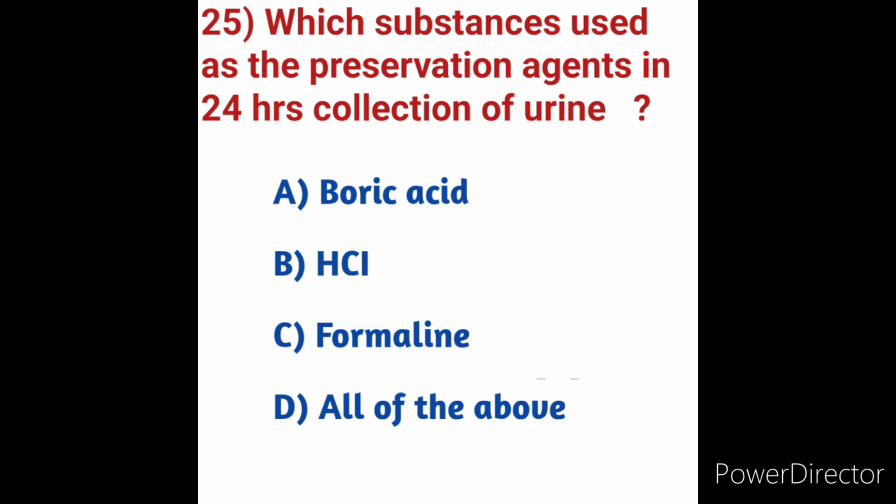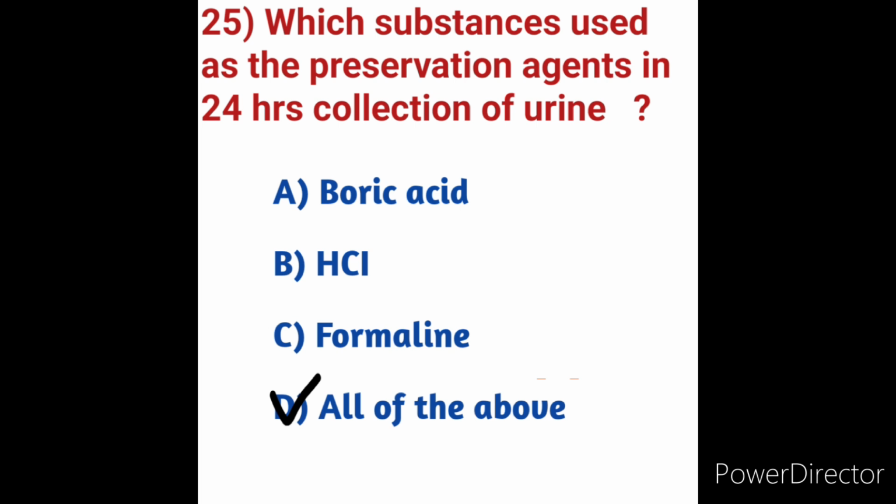Different urine bags will be there. Here, the substances used as the preservation agent in the 24 hours collection of urine are boric acid, HCl and formalin. All of the above is the correct answer here. The commonly used urine preservatives include boric acid, HCl meaning hydrochloric acid, formalin, acetic acid and oxalic acid. These many preservatives we are using as an agent in the 24 hours urine collection. So here option D is the correct answer.